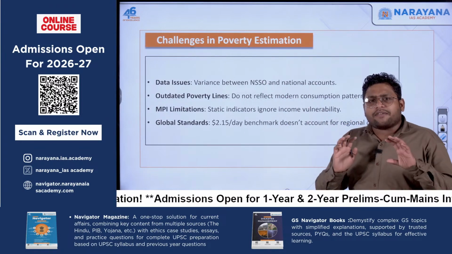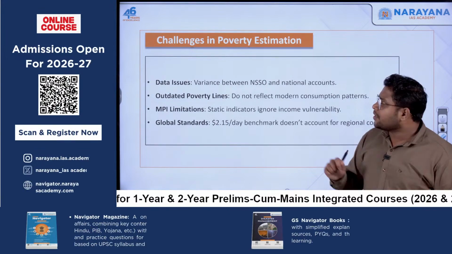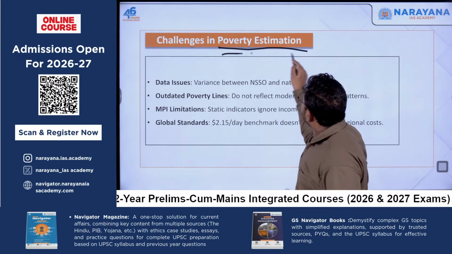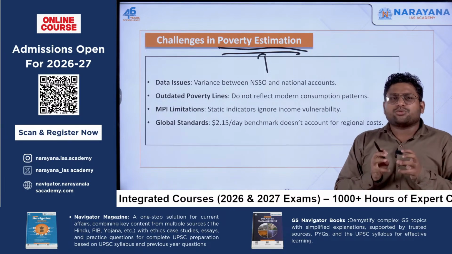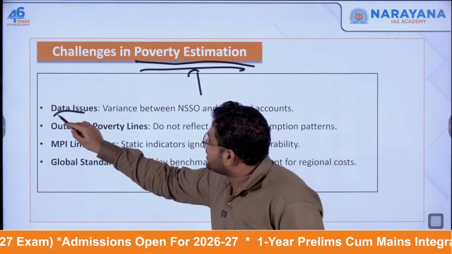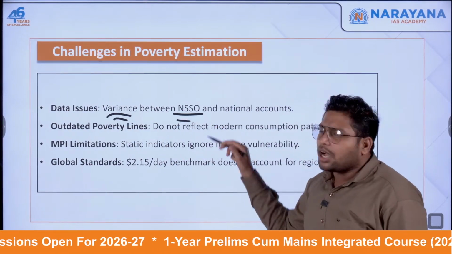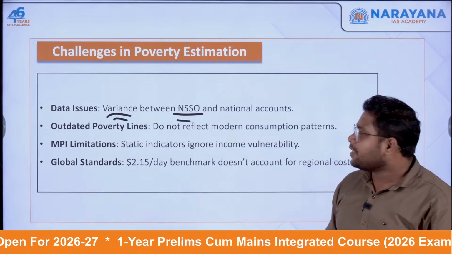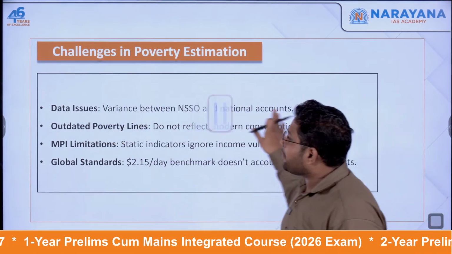Now, as far as poverty estimation is concerned, because that is being discussed many a time, there are some challenges we face in estimating poverty. One of the challenges is related to the data. We don't have the exact data, or many a time we see some variance in the data. NSSO comes up with data which is a bit different, and national accounts have some different data. So data is one of the problems.